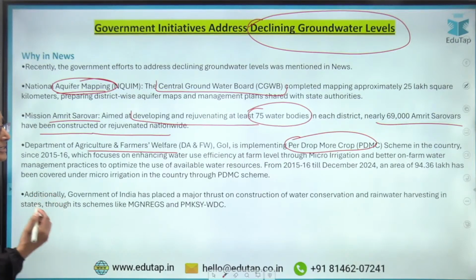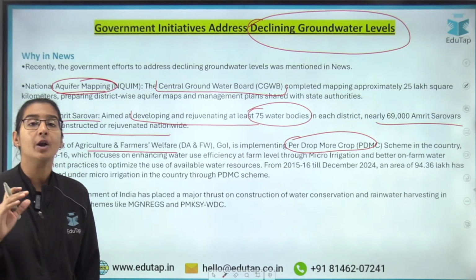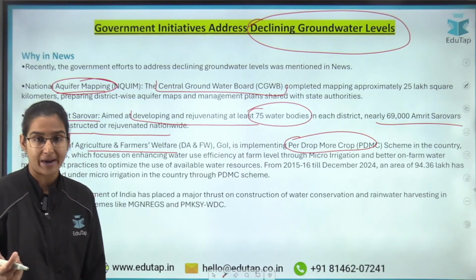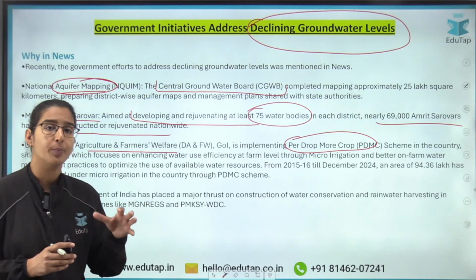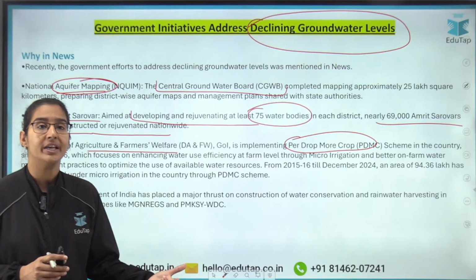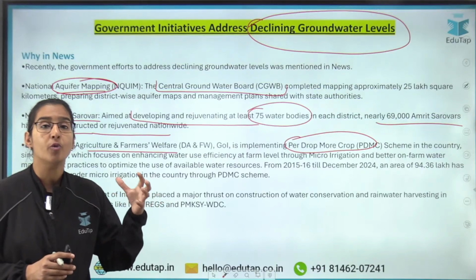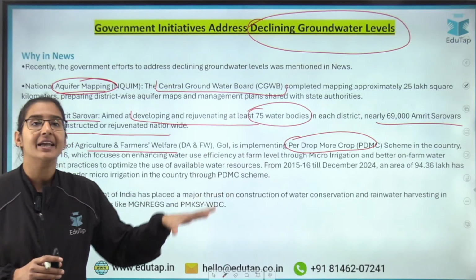Now in this particular scheme, what we are going to do is enhance the efficiency of our cropping patterns, right? Because most of the time we use a lot of water to produce a given amount of crops. Here we have to use micro irrigation technologies and techniques, so that the amount of water we use for a particular amount of crops can be reduced, right?